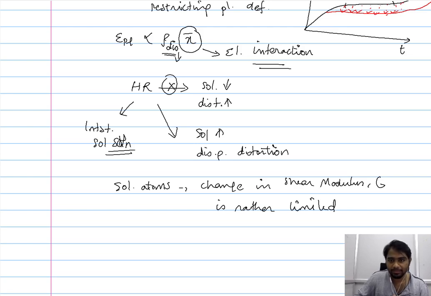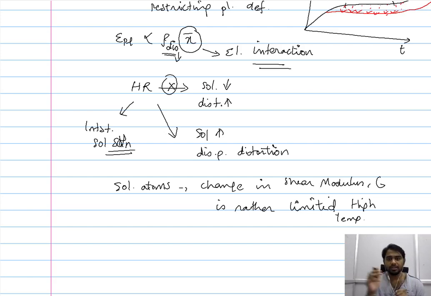Even though at ambient temperature this is one possible way of restricting the plastic deformation, that is by changing the shear modulus, at high temperature this doesn't play much of a role for two reasons. One is we are largely interested in the creep. Secondly, we want to have maximum distortion, that is by violating Hume-Rothery's rule. So considering these two, the change in the shear modulus does not play much of a role at high temperature.